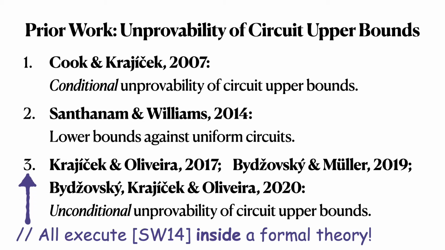And the way they all work is they execute this lower bound argument of Santhanam and Williams inside one of the formal theories from bounded arithmetic. It's kind of an indirect way to use the inherently constructive nature of these theories to get these unprovability results.